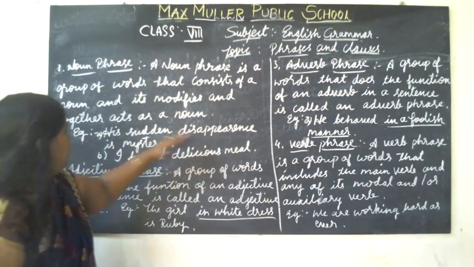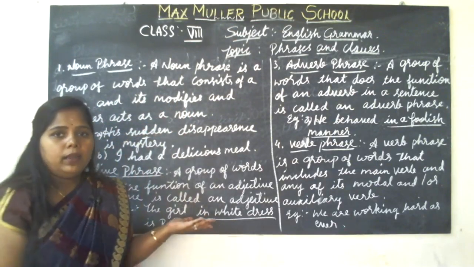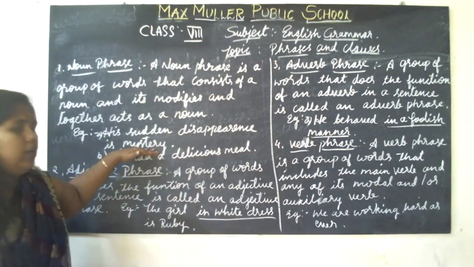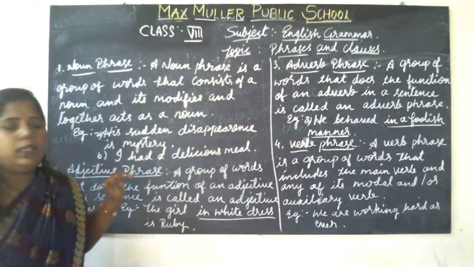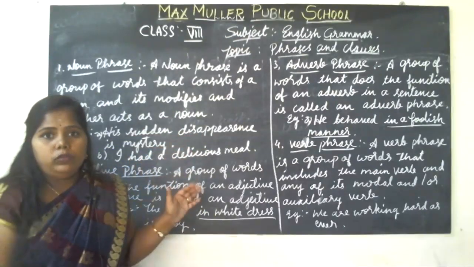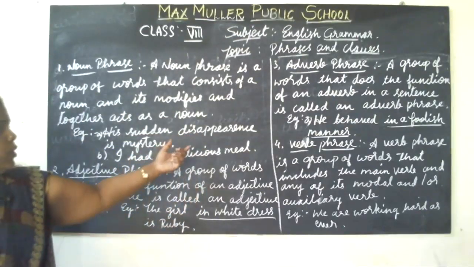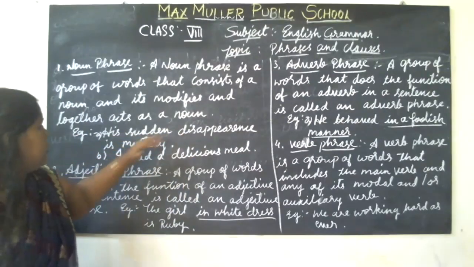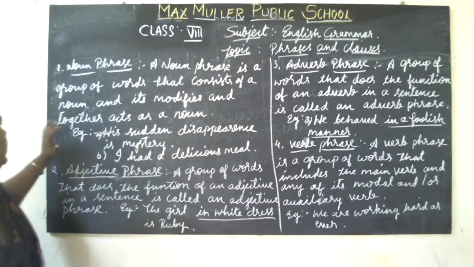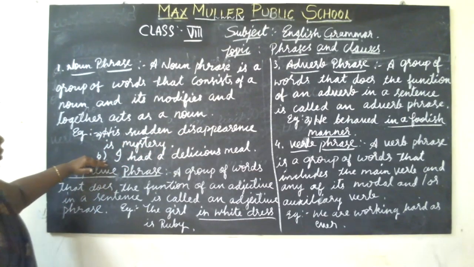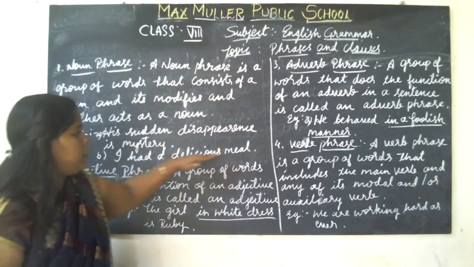Say for example, his sudden disappearance is a mystery. His sudden disappearance is the noun phrase here, so it acts as a noun in the sentence. The next example: I had a delicious meal.